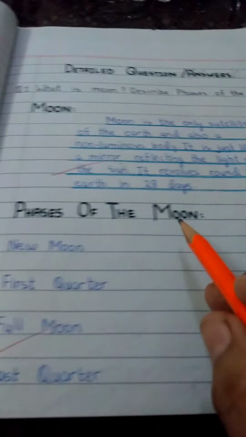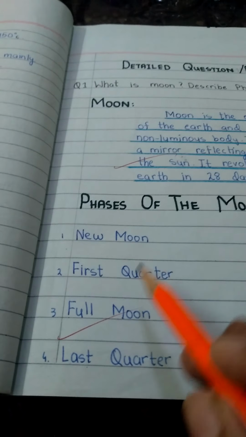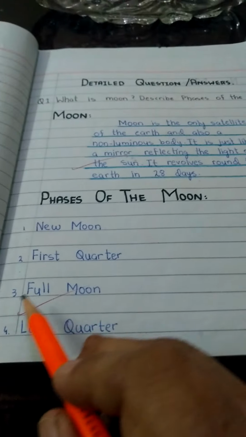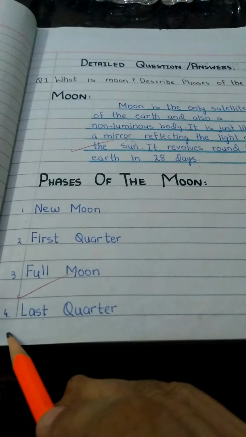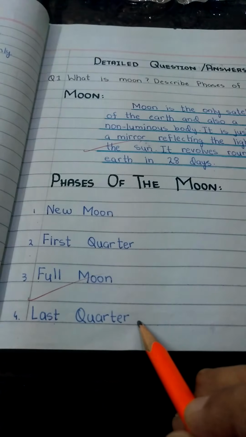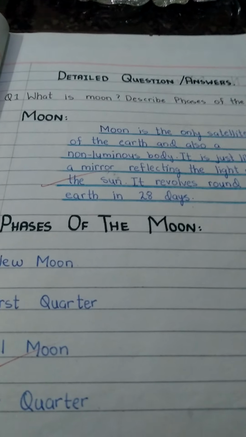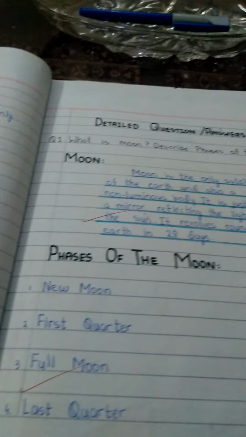Phases of the moon. Number 1, new moon. Number 2, first quarter. Number 3, full moon. Number 4, last quarter. And whenever you are writing your definition, please underline the definition.